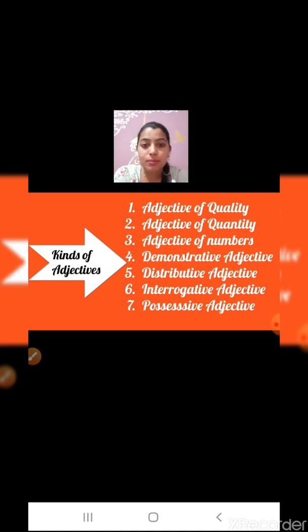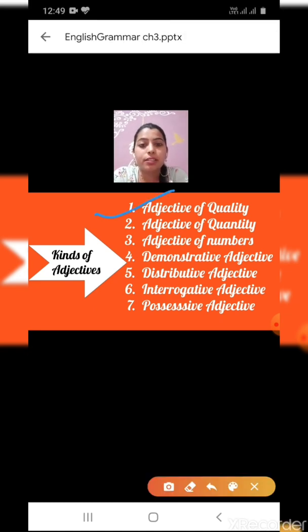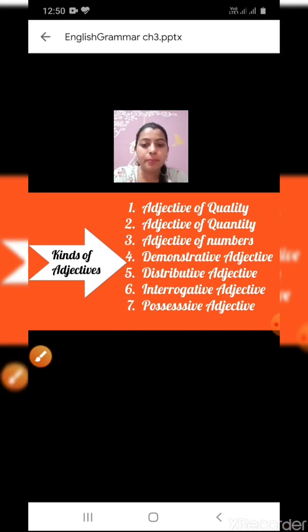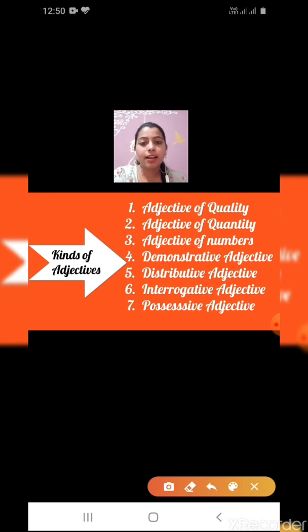The first one is adjective of quality, adjective of quantity, adjective of numbers, demonstrative adjectives, descriptive adjectives, interrogative adjective, and possessive adjectives. There are 7 types of adjectives.